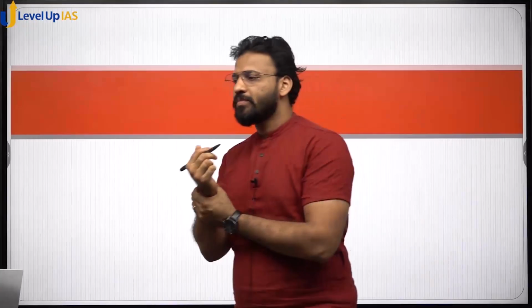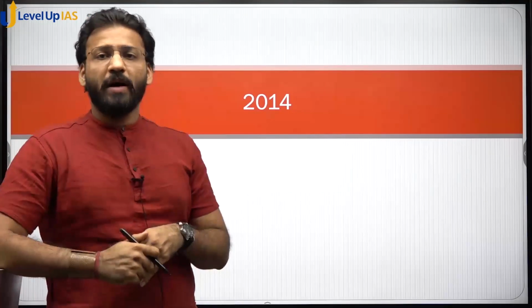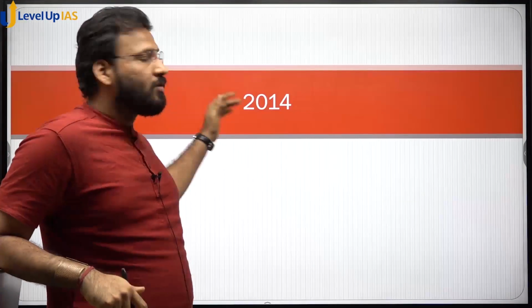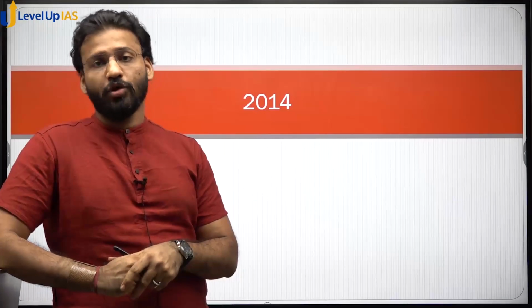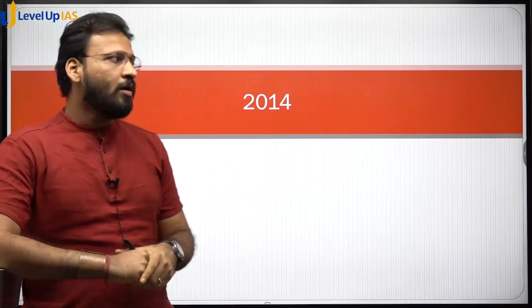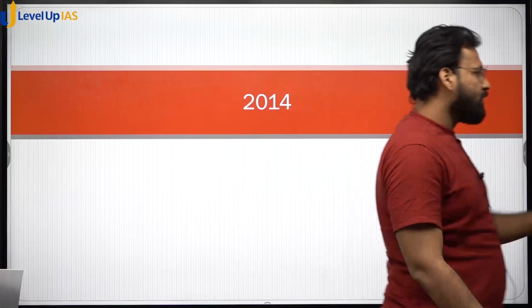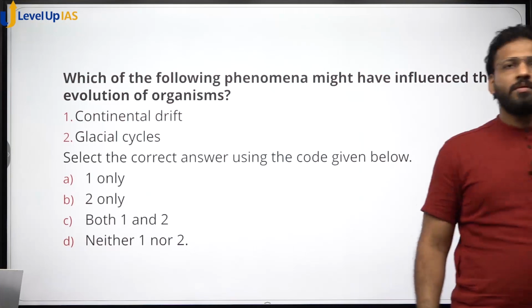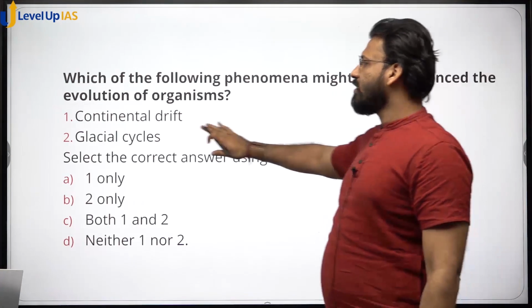So friends, in this part of the series, we are going to see the 2014 questions of geography and agriculture. The first question that we are going to encounter is about continental drift and glacial cycle.